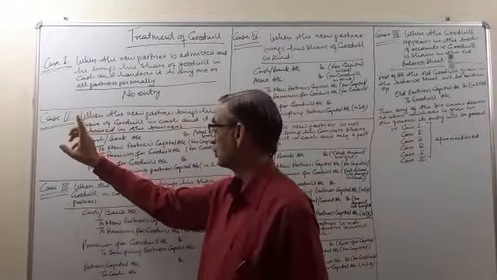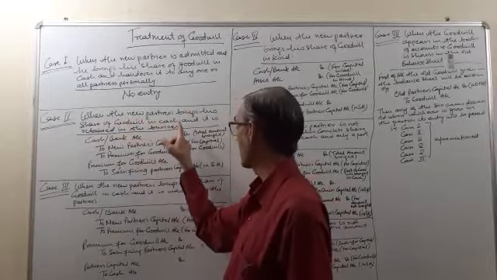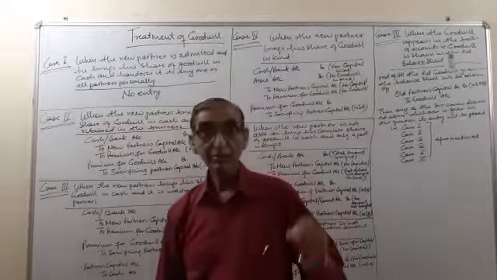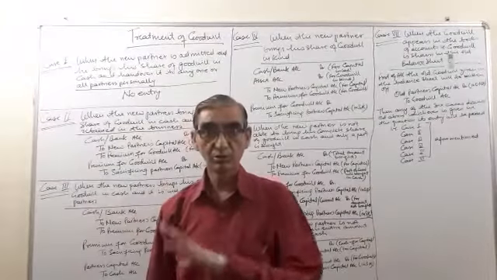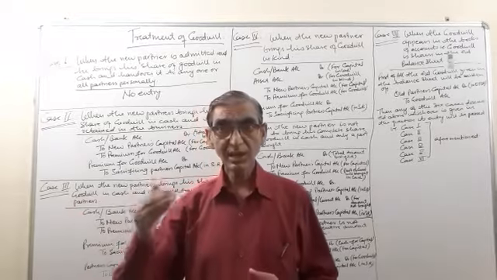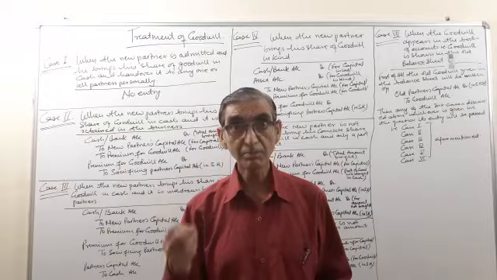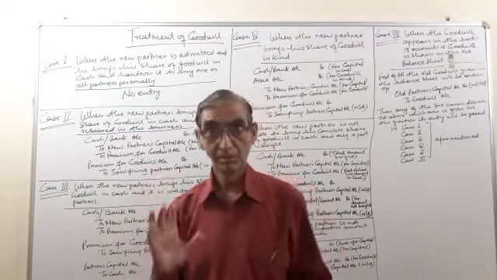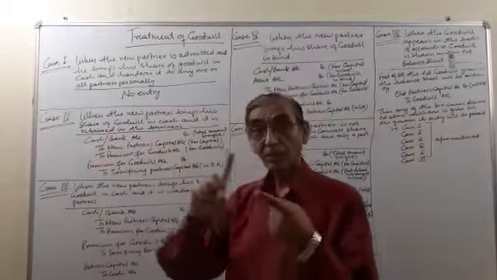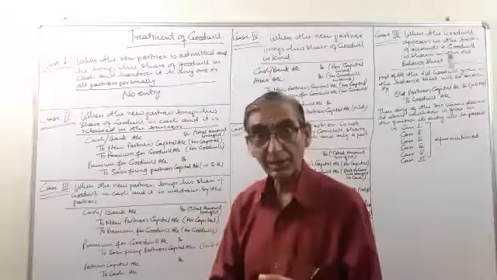Now case 2, when the new partner brings his share of goodwill in cash and it is retained in the business, means it will be shown in the books of accounts. So when the goodwill is brought in cash, that amount is called premium for goodwill. Now see the entry. The partner will bring cash for goodwill as well as for his capital.